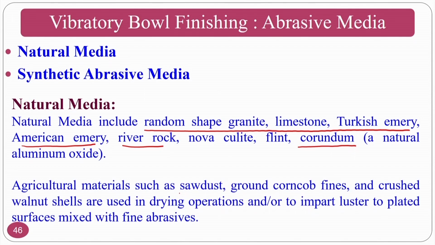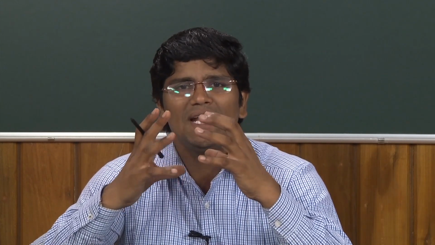Agriculture materials such as sawdust, ground corn cob fines, and crushed walnut shells are also used for these particular purposes. So these are all economic. When you eat the walnut, the shells are waste for you, so you can go for developing abrasive particles. These are very brittle also. You can go for ball milling of these walnut shells, or you can crush them and use them for applications like texturing or removing burrs on very soft materials and other things.